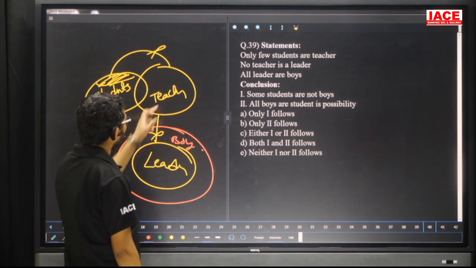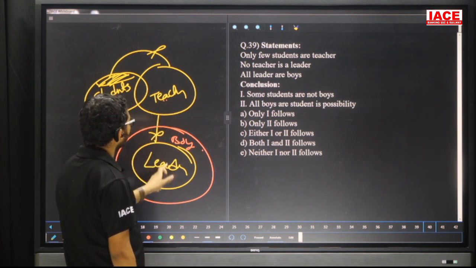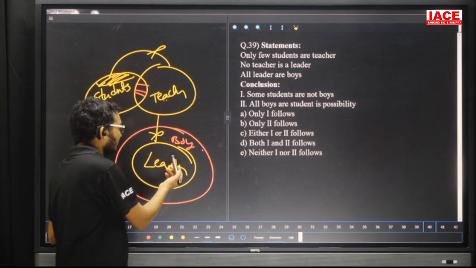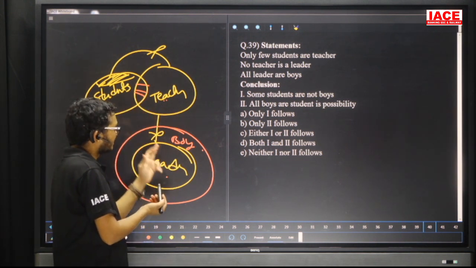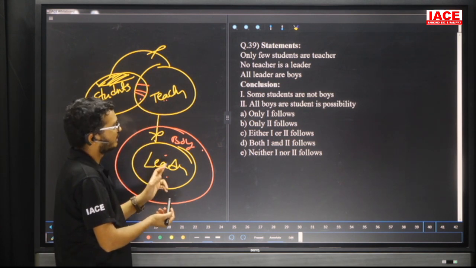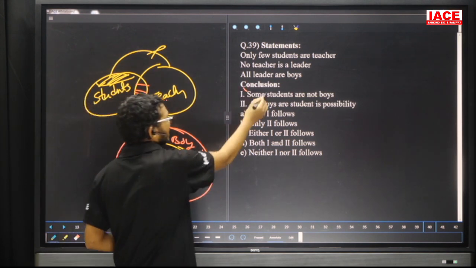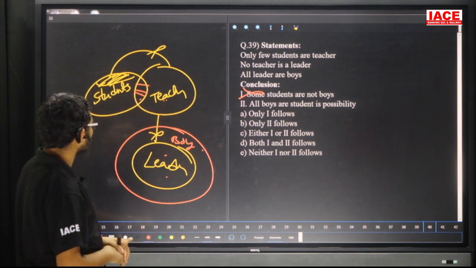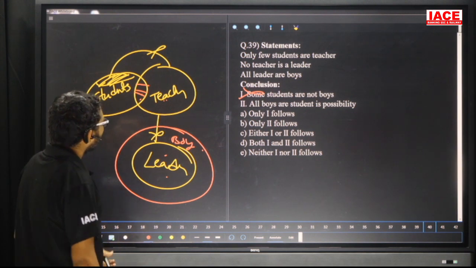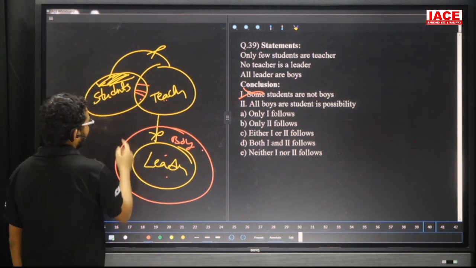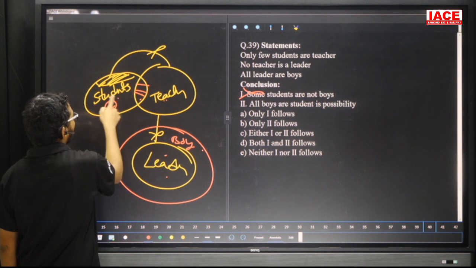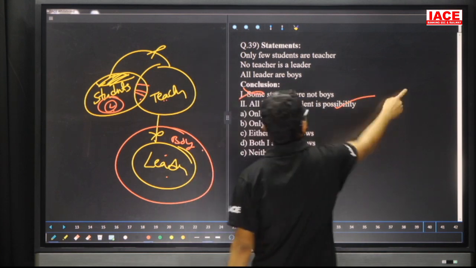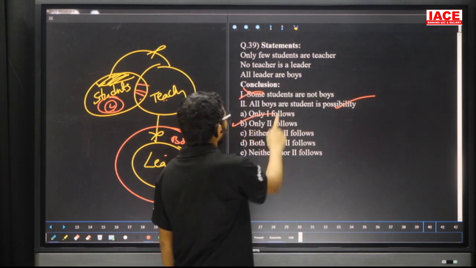Friends, here we know no teacher is a leader. No teacher is a leader means some part of student is not leader. If boy is inside, some part of student is not boy. But here boy is outside, and outside means we can't say. Next one: all boy or student is a possibility. Yes, friends, check it. I can draw it like this: leader, and all boy or student is a possibility. So the second one is true, and the answer is only two. Question number 39, Option B.